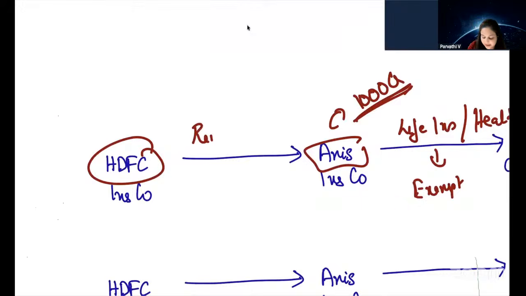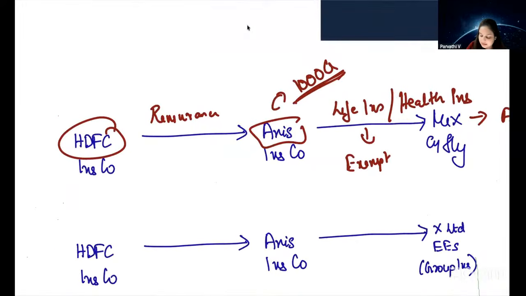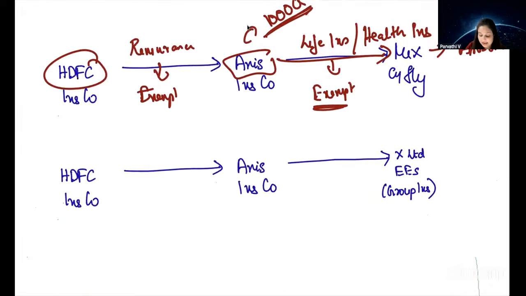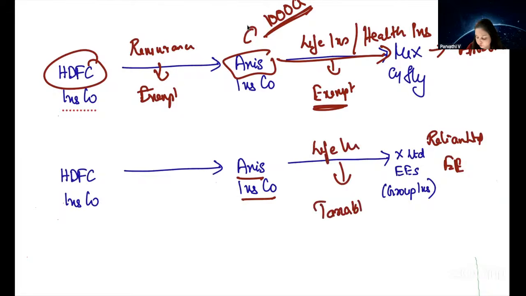Now, HDFC is providing reinsurance services to Axis Insurance Company. Since this service is exempt, this reinsurance service is also exempt from GST. Now, what if Axis Insurance Company is providing services to the employees of Reliance Limited? Now, this life insurance is taxable. Therefore, that life insurance reinsurance is also taxable.